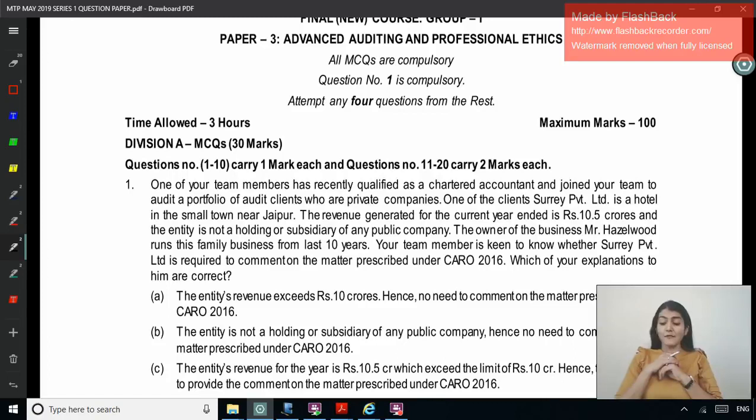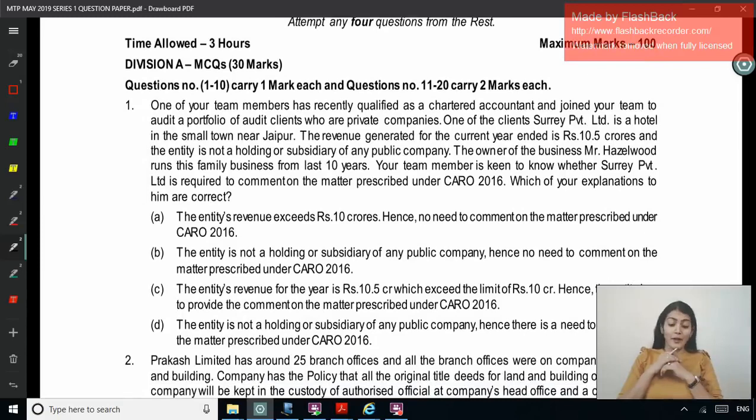The owner of the business, Mr. Hazelwood, runs his family business for the last 10 years. Your team member is keen to know whether Surrey Private Limited is required to comment on the matters prescribed under CARO. Which of your explanations to him are correct? So whether CARO reporting would be required in Surrey Private Limited.